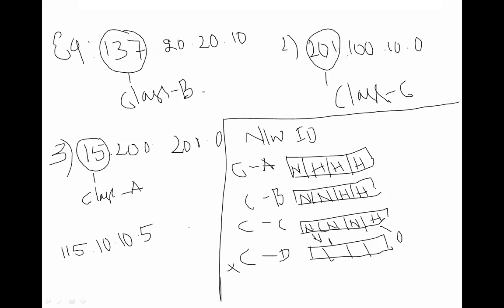Find out fast. Which class of IP address is this? Respond fast. 115.10.10.5. Fast. No one.